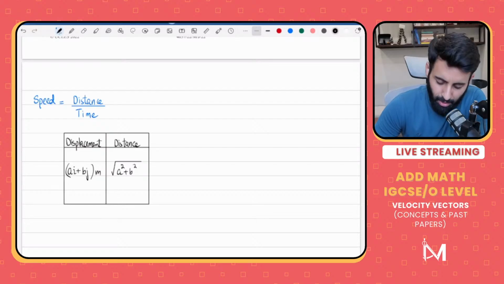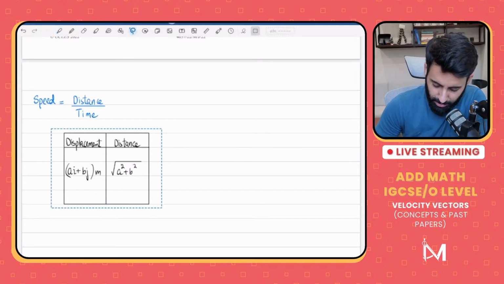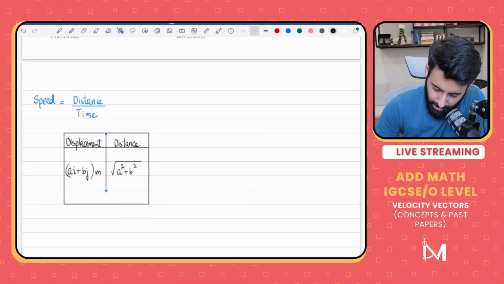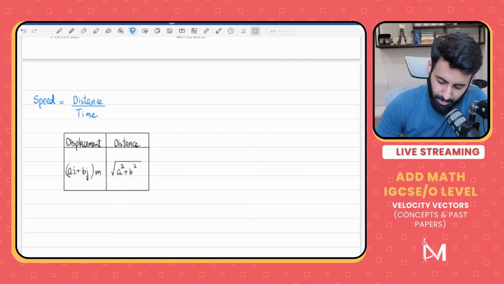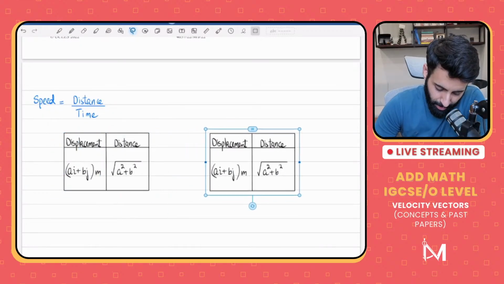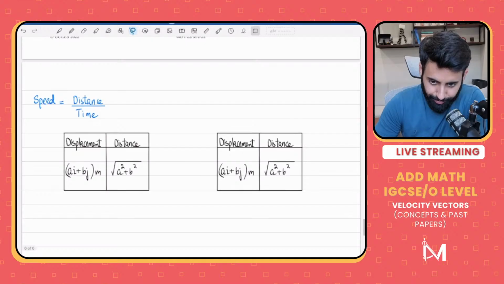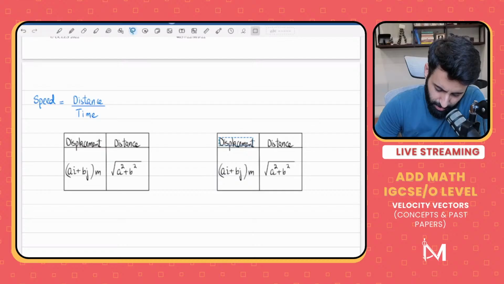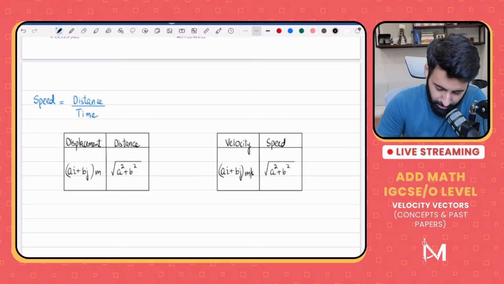Although the logic is quite straightforward: displacement is basically the horizontal and vertical breakdown, whereas distance is basically the straight line distance from the starting point. Okay. Now, also, just like that, we have velocity and speed, which we have already seen. If you want to give velocity, you break it down into horizontal and vertical movement, whereas if you want to give speed, you simply take the magnitude of the velocity vector.